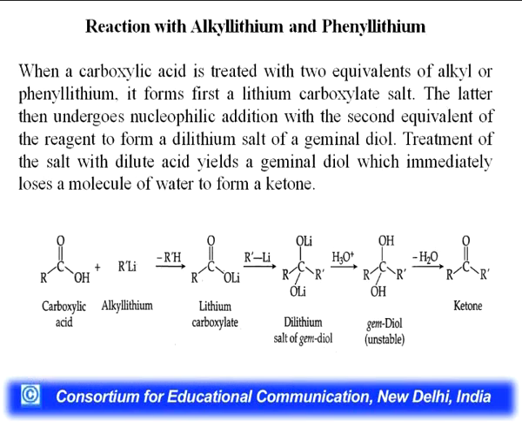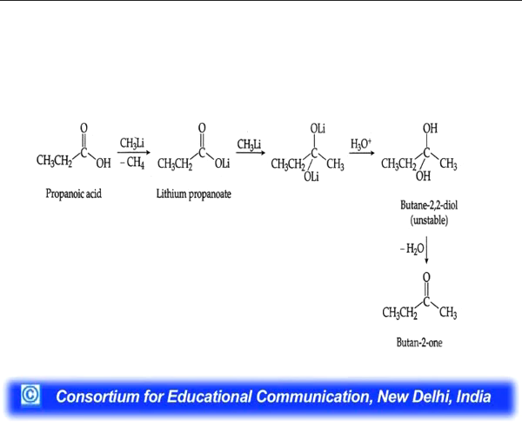Reaction with alkyl lithium and phenyl lithium. When a carboxylic acid is treated with 2 equivalents of alkyl or phenyl lithium, it forms first a lithium carboxylate salt, you can see in the reaction, and the latter undergoes nucleophilic addition with a second molecule of the reagent to form a dilithium salt of geminal diol. The treatment of the salt with dilute acid yields a geminal diol which immediately loses a molecule of water to form a ketone.